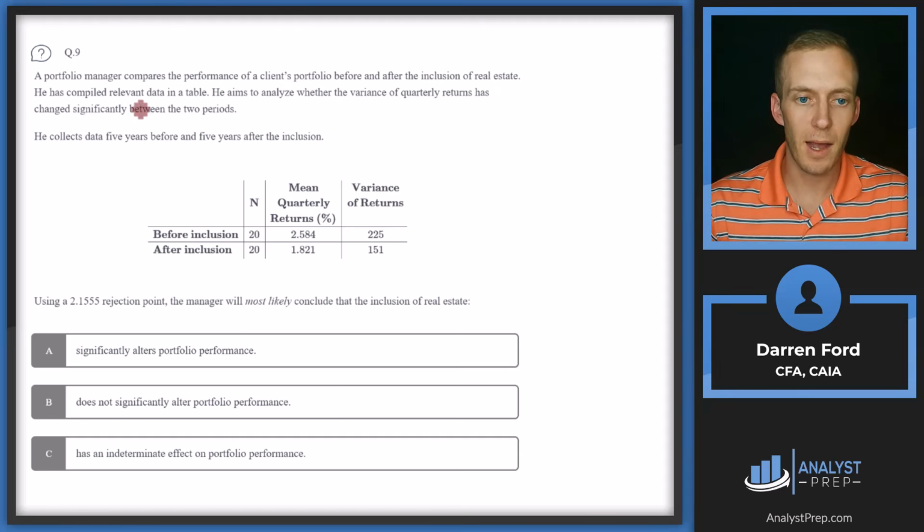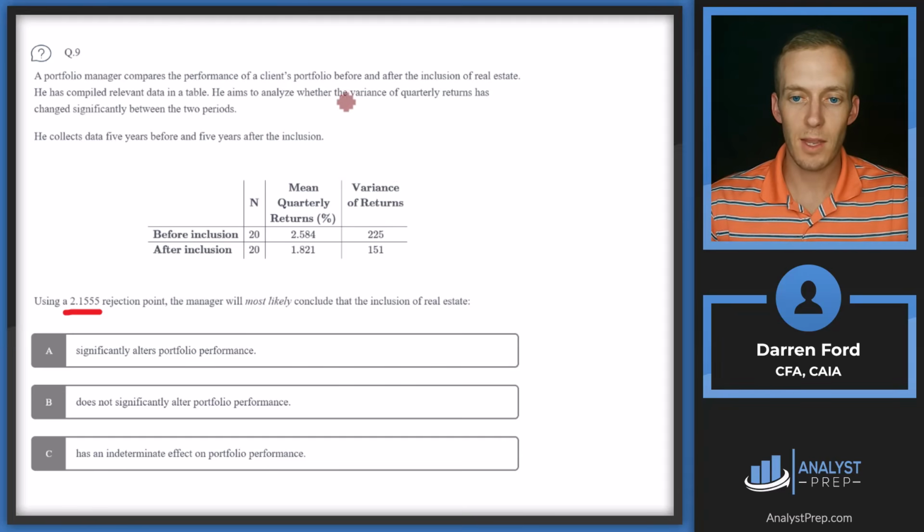Question 9. A portfolio manager compares the performance of a client's portfolio before and after the inclusion of real estate. He has compiled relevant data in a table. He aims to analyze whether the variance of quarterly returns has changed significantly between the two periods. He collects data 5 years before and 5 years after the inclusion. So we've got all that data here. Using a 2.1555 rejection point, so this would be kind of our critical value in this case, the manager will most likely conclude that the inclusion of real estate significantly alters portfolio performance, does not significantly alter portfolio performance, or has an indeterminate effect.